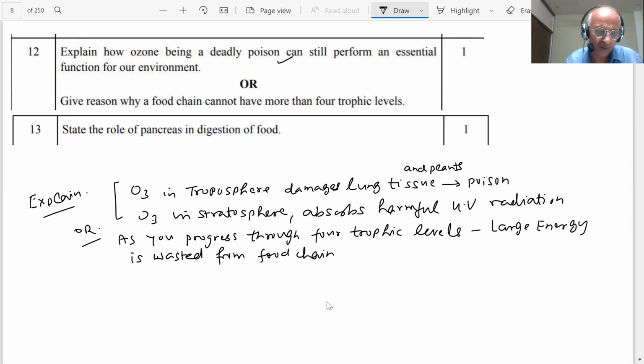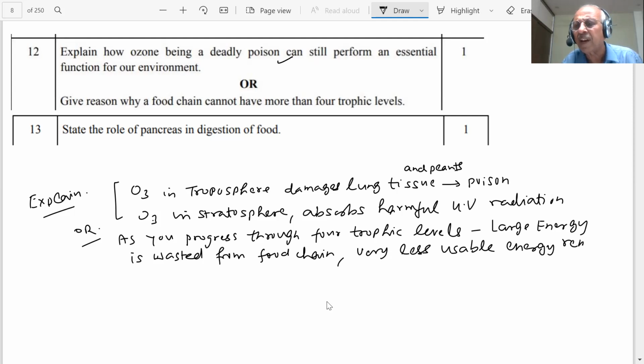From the food chain, student, very less usable energy remains. So when energy will not be there, then what is the use? Then it is over. So the food chain cannot have more than 4 trophic levels. After that, it doesn't have energy. There's no energy in it. Okay, this was our 12th question, student.